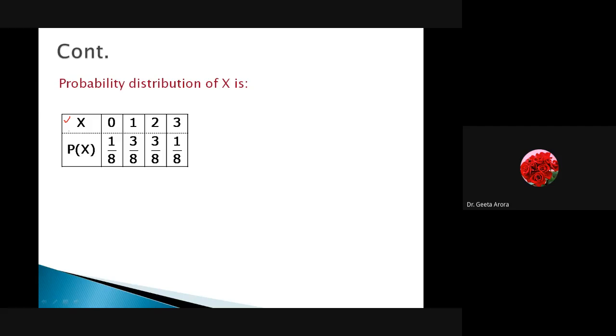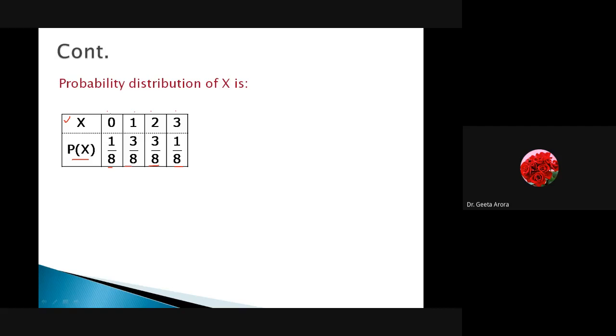So the possible number of heads we are counting can be 0, 1, 2, or 3, and their corresponding probabilities are 1 by 8, 3 by 8, 3 by 8, and 1 by 8. In this tabulated form, write whatever probabilities you have calculated for the corresponding x values, to make the probability distribution for the random variable x.